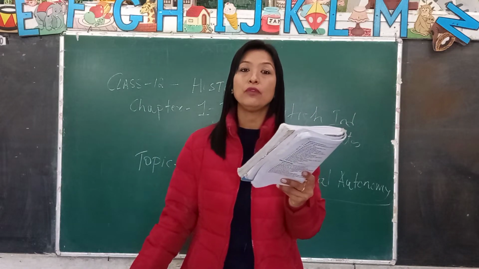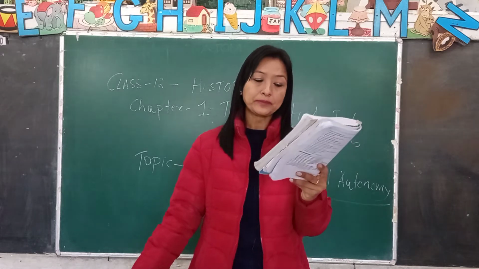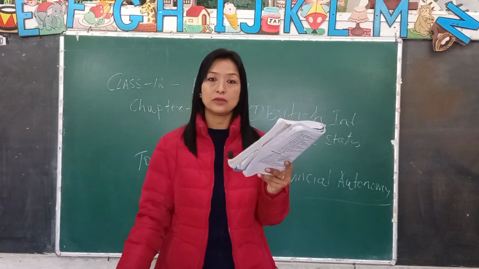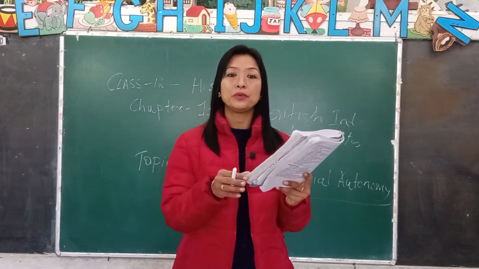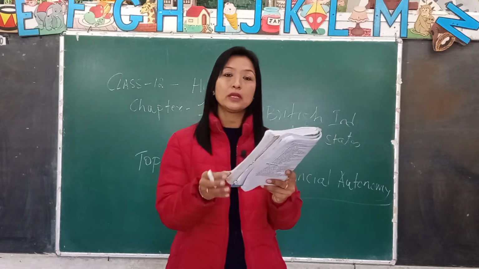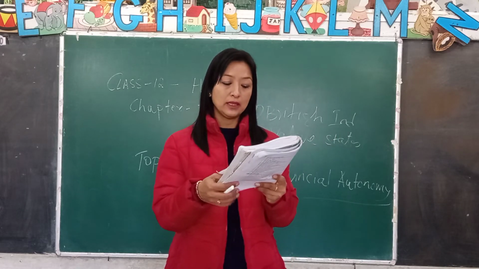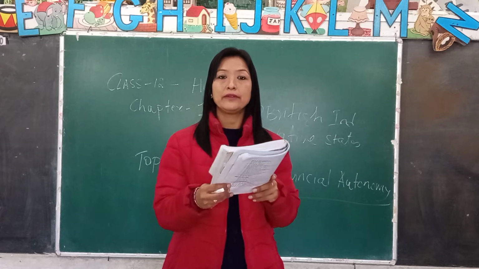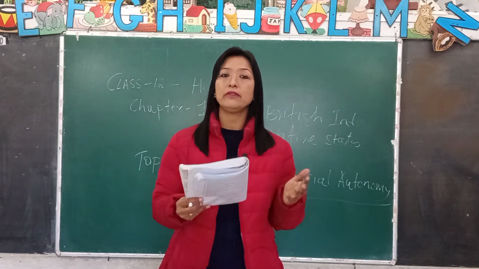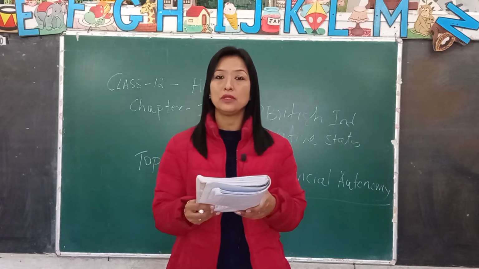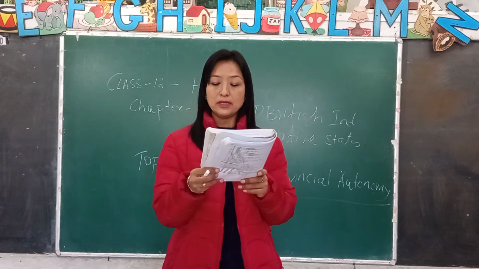The governors were given special executive power. The governors had the executive power to execute the law, to put the law into effect. They could exercise this power before assenting to the bills. Assenting to the bill means before approving the bill.